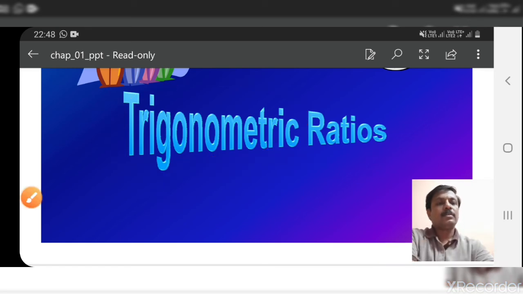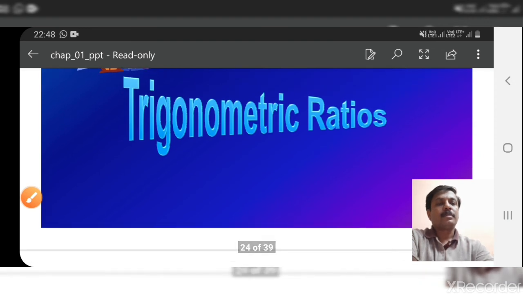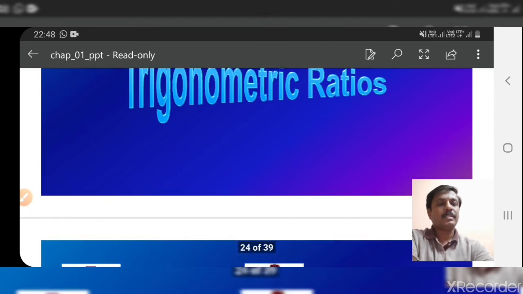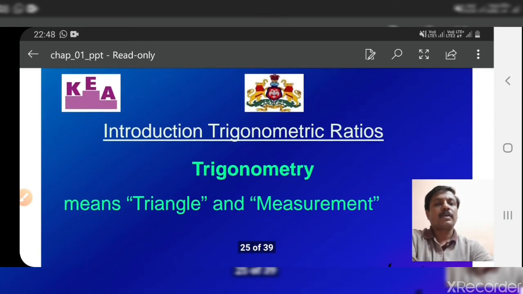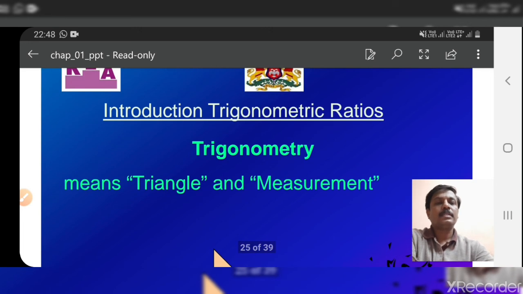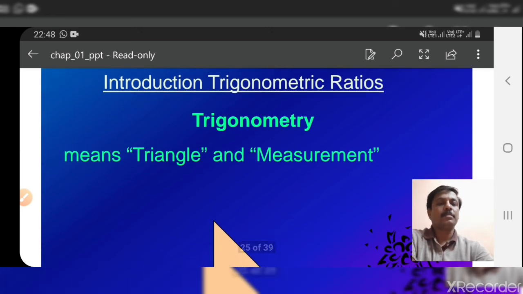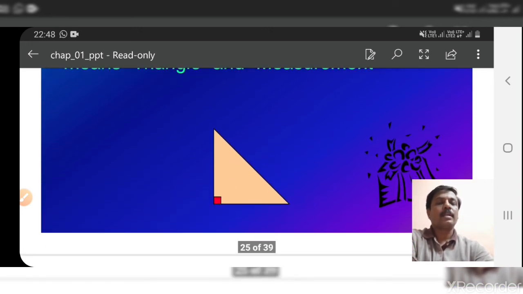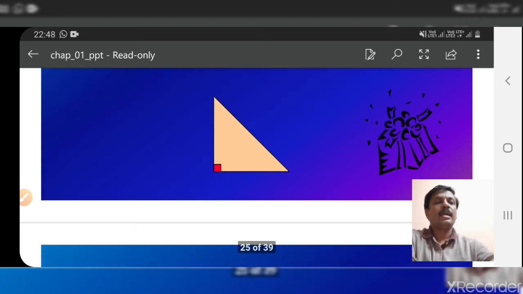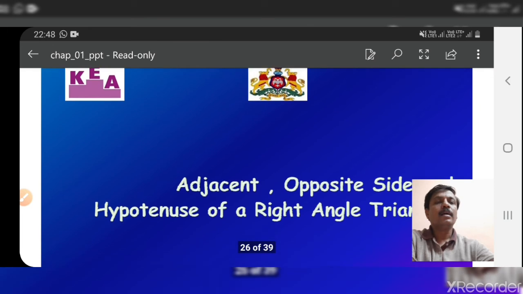So there are 3 basic trigonometric ratios. Trigonometry means triangle and measurements. Triangle means 3-sided and it has 3 angles, 3 sides and 3 angles. So